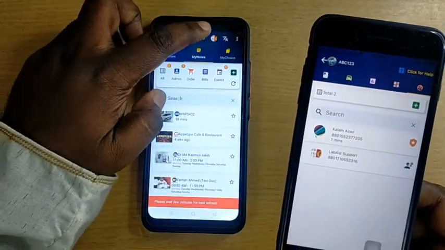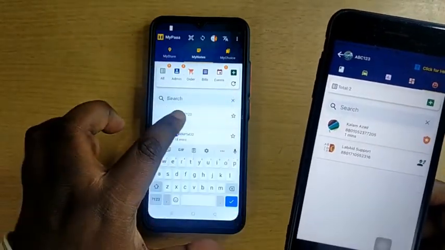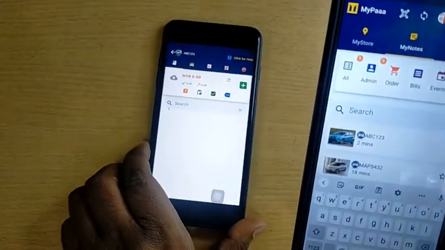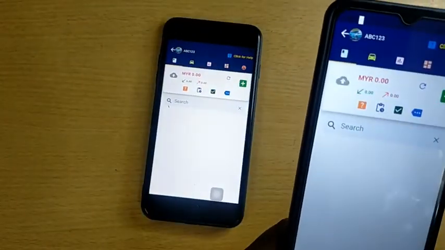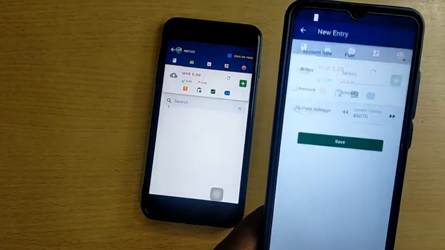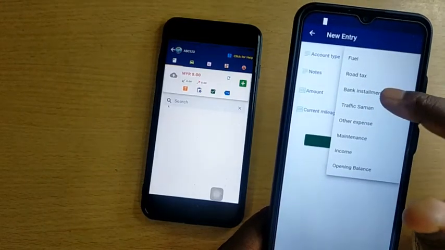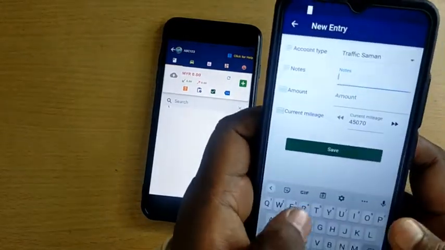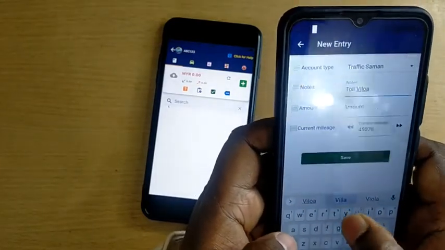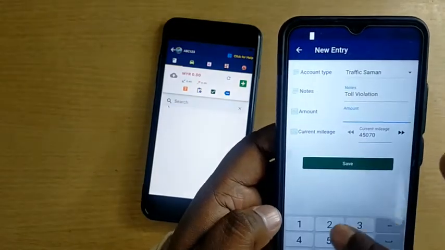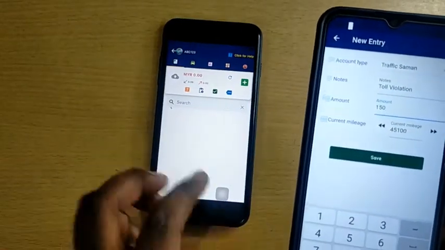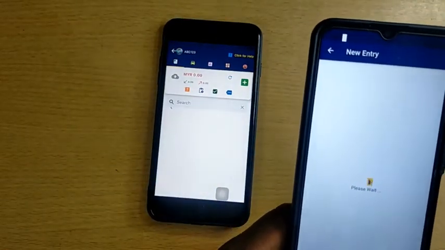If we go to this device, we can see ABC123 is already here. There is no expenditure at all. So we add some expenditure from this device. For example, we go to traffic summon, toll violation. Let's say the toll is 150 ringgit. We can also increase the mileage. For every expenditure, we just key in the value.